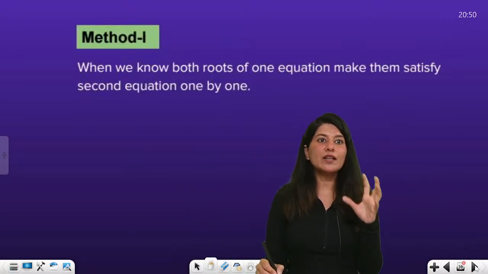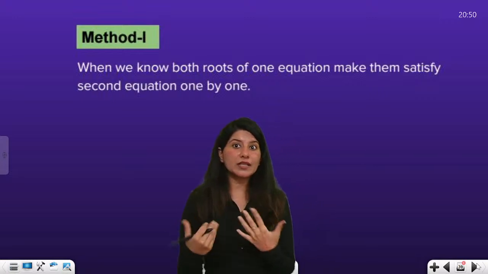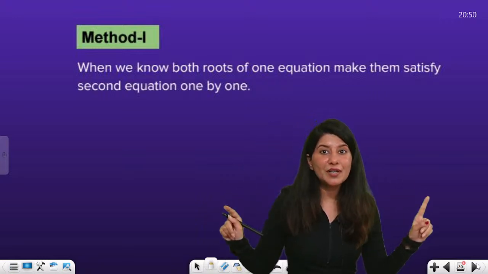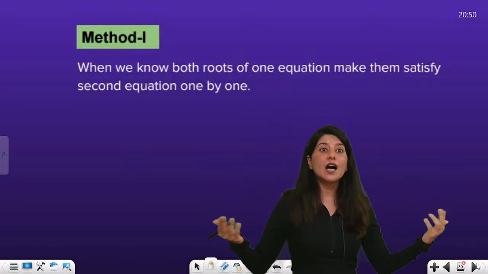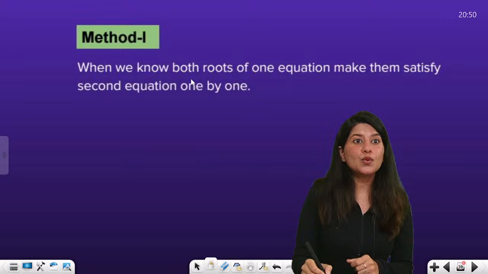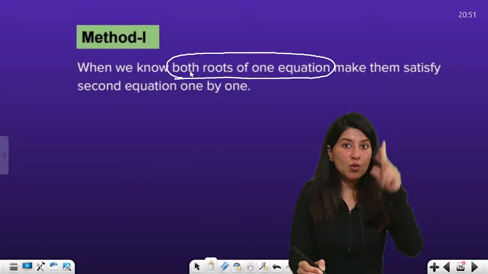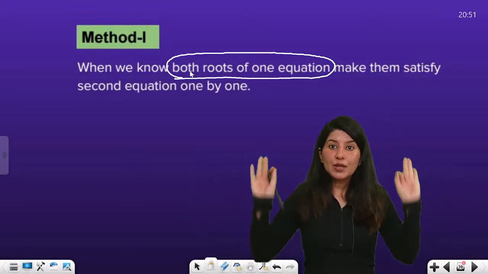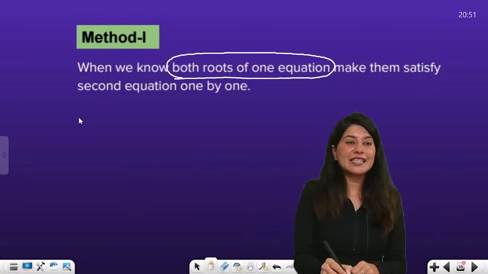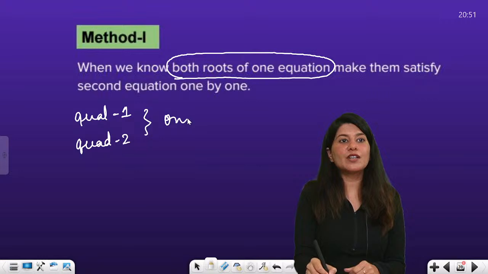So whenever they say one root common, what is the procedure? With all the methods, we'll be applying them on a question. Whenever the question says that these are the two quadratic equations and they both have one root common, if you know both the roots of one equation, that means one equation out of both is completely known to you, you can actually calculate the roots of that equation.